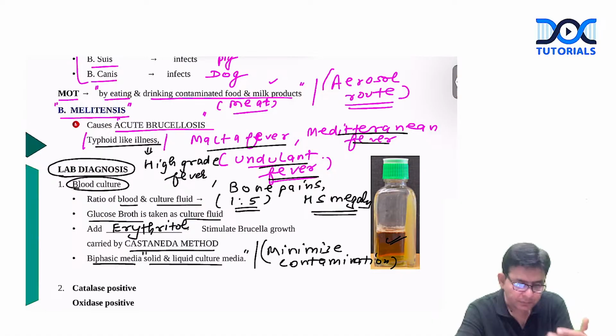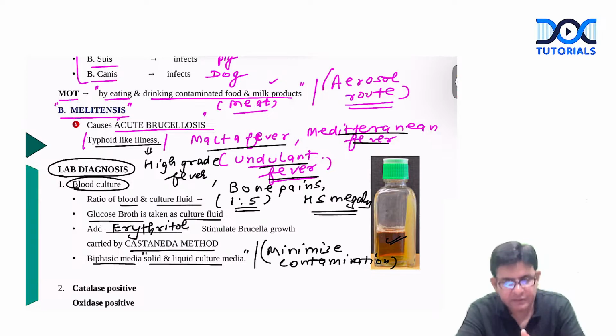Is it fine? And in that, you will go for what? You will go for blood culture. And blood culture in which ratio? 1:5. And the culture fluid preferably is the glucose broth, and in this bottle, from your side, what do you add? Erythritol. And why do we need to add erythritol? Because it stimulates the brucella growth.